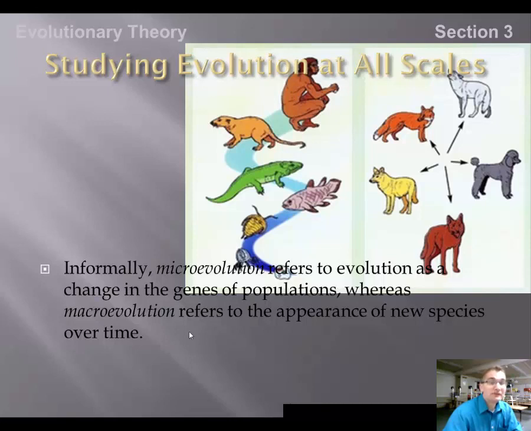Gene frequencies between these different species can be shared. A wolf can interbreed with a domestic dog. A coyote can interbreed with a wolf, and so on and so forth. And the alleles that code for the certain traits of each of these different species can be shared.